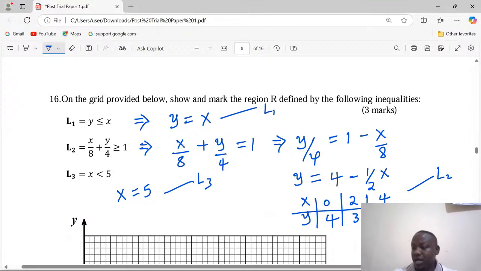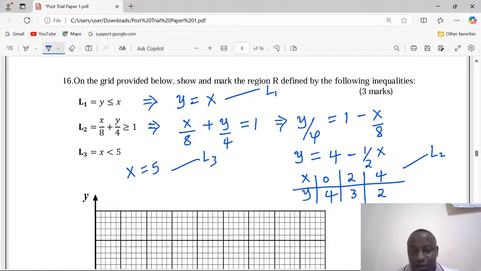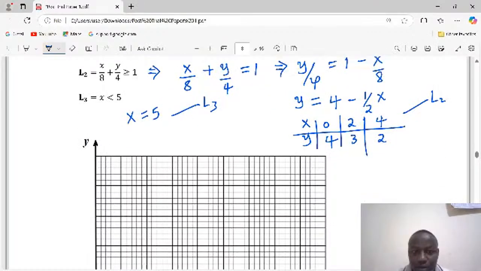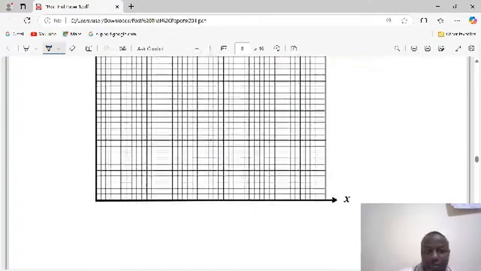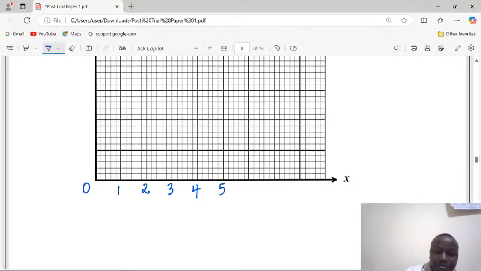Now we're supposed to plot all of them. The Cartesian plane has already been plotted for us. It's now upon us to utilize it, to choose a good scale for the values that we have. Allow me to use intervals of 1. So 0, then 1, 2, 3, 4, 5, 6, 7, 8, 9.